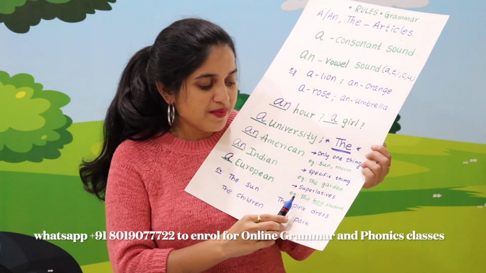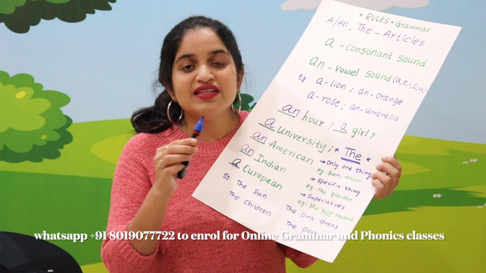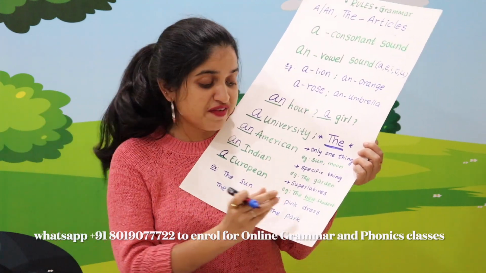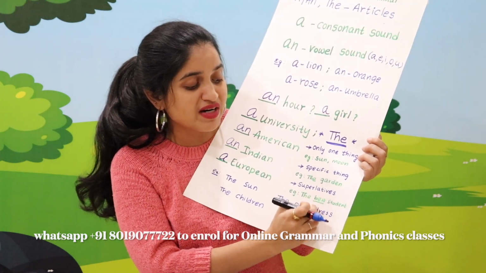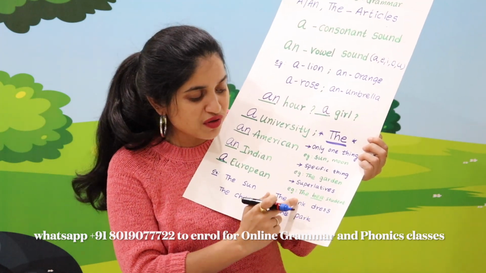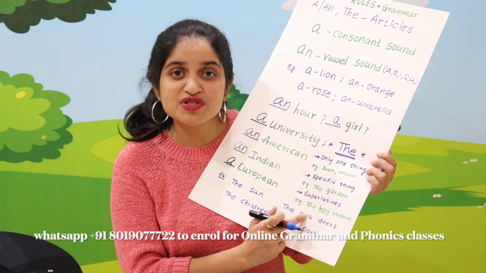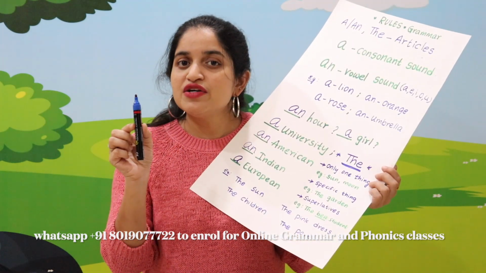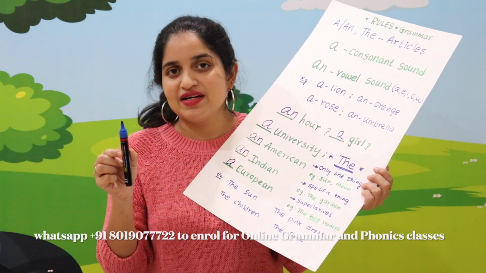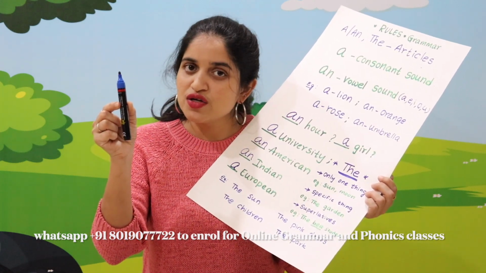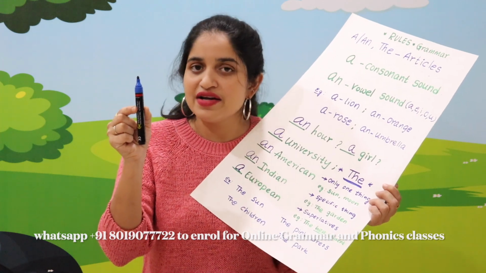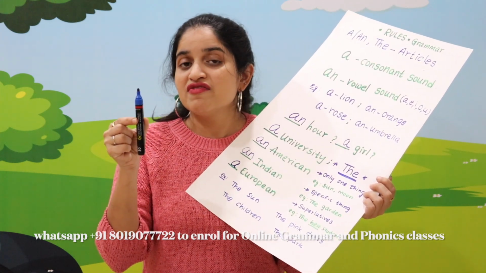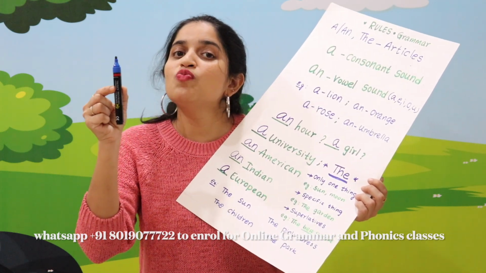Superlatives. For example, the best student, the pink pen, the short girl. We are defining the noun with a superlative best here. Before those superlatives, we are supposed to use the article the. For example, when to use a, when to use the. A pen. You can use the article a here for a pen. But if you want to define the quality of the pen, for example, the blue pen.